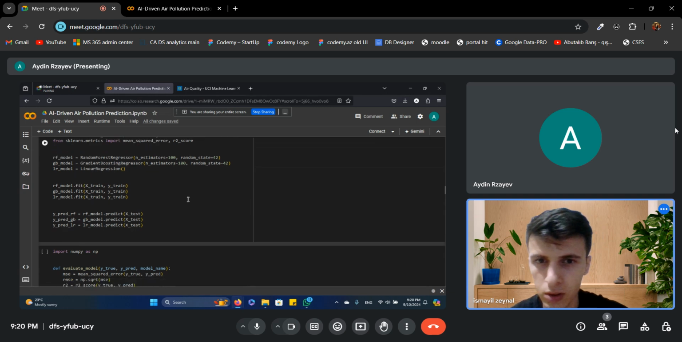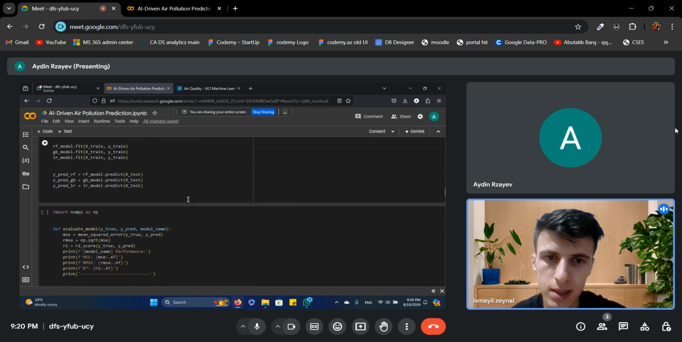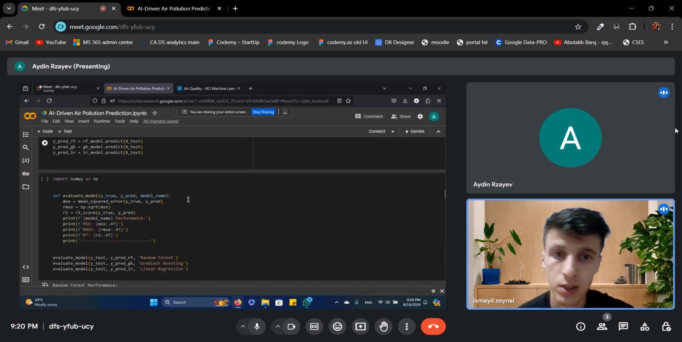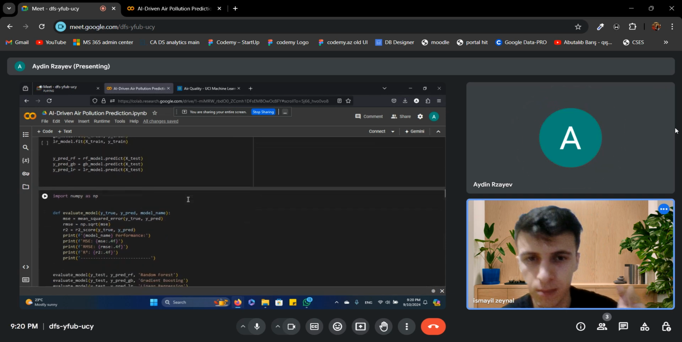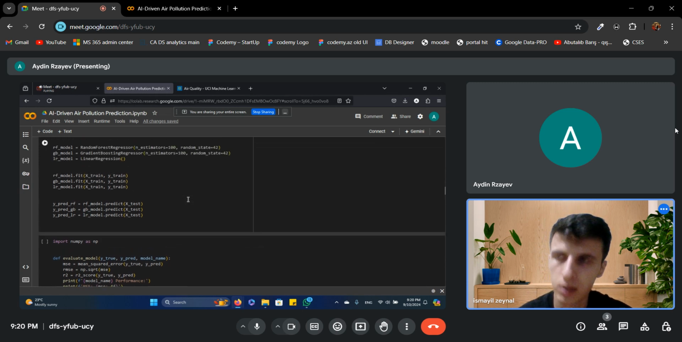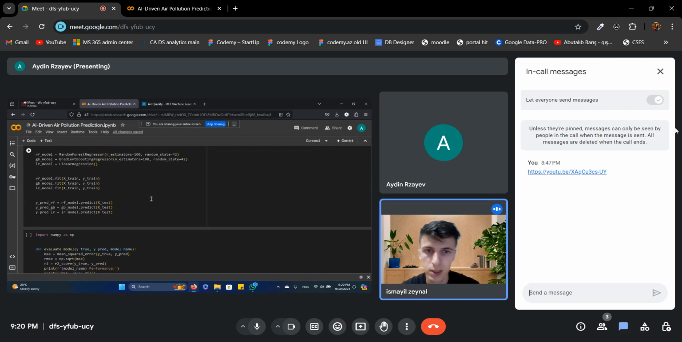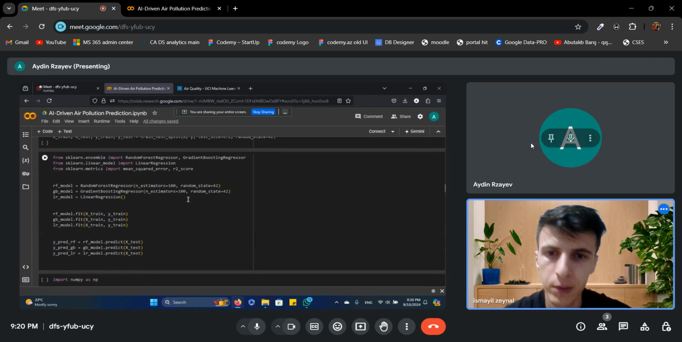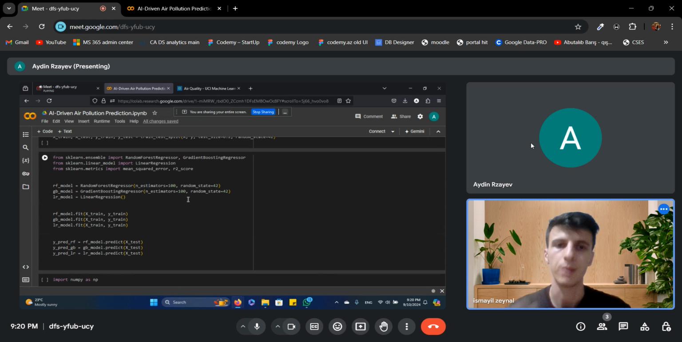When we go to random forest regression, this is a more advanced model that builds many decision trees and combines their predictions. Each decision tree looks at a different part of the data, and by combining them, the model becomes more accurate. Gradient boosting regression. This model also uses decision trees, but it builds them one at a time, each tree trying to fix the mistakes made by the previous one.